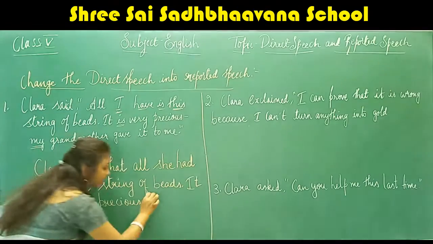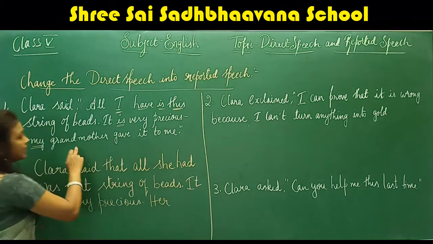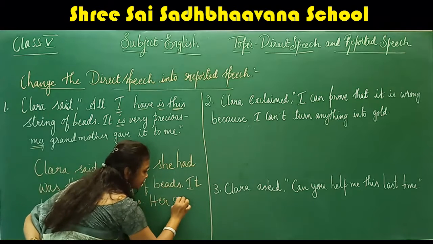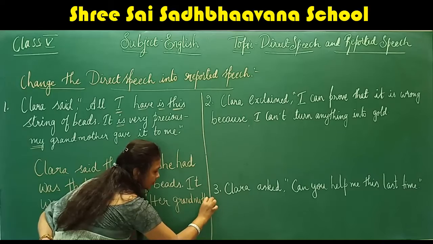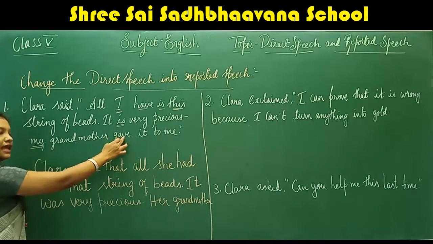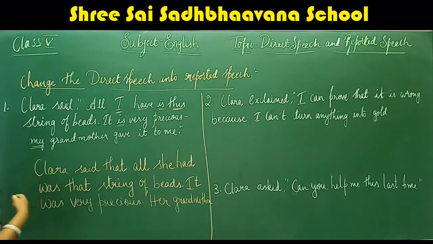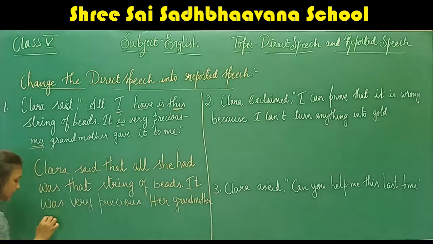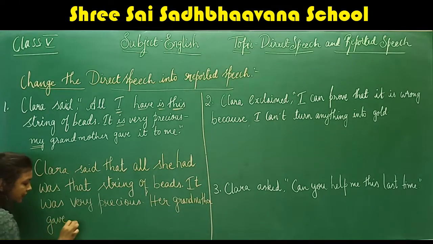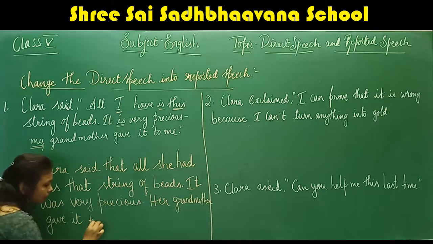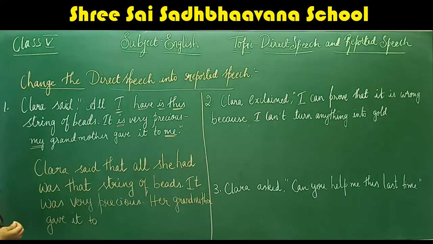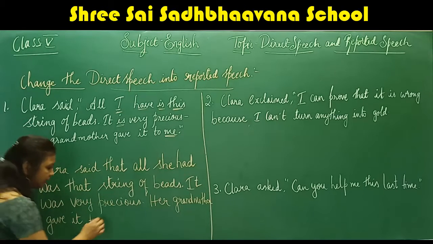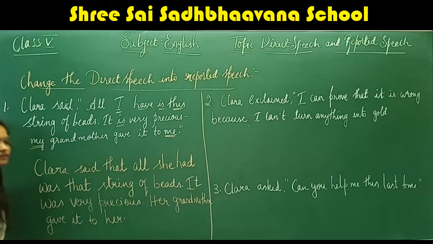My becomes her. Her grandmother gave, which is already in past tense, so we will write it as it is. Her grandmother gave it to. Here we have the pronoun me. What does me become? The pronoun me becomes her. Her grandmother gave it to her.